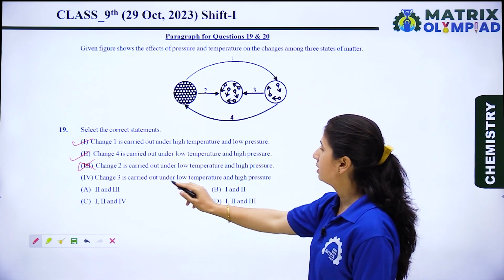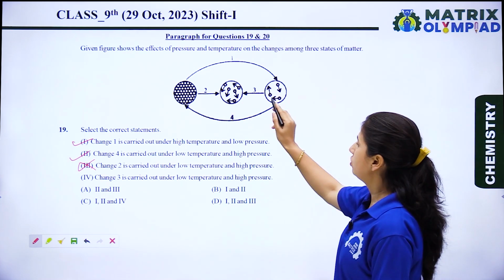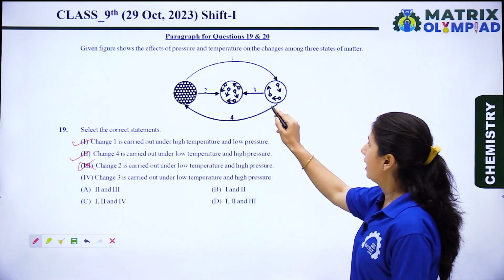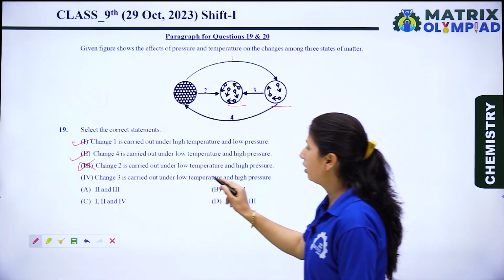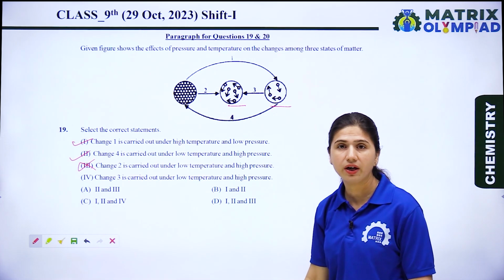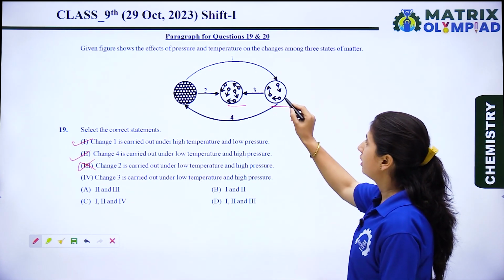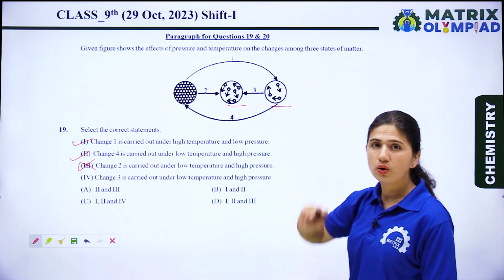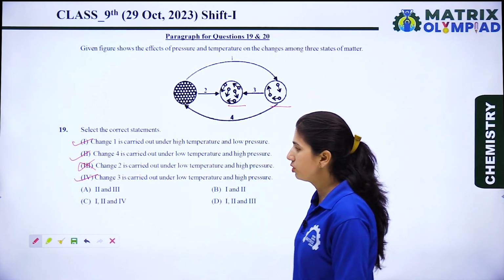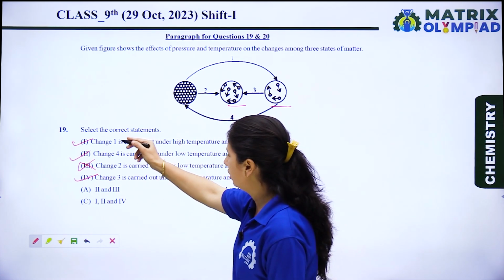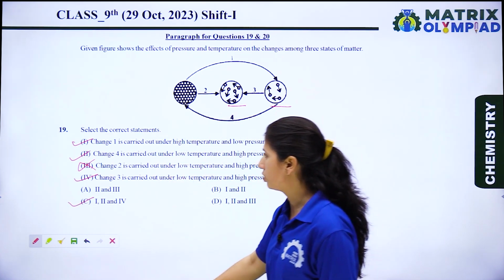Now let's see the fourth. Change third is carried out under low temperature and high pressure. Change third means gas converts into liquid state. We know that when we increase the pressure and decrease the temperature, then gaseous state converts into liquid state. So the fourth option is also a right option. So first, third and fourth means option C is the right option for this question.